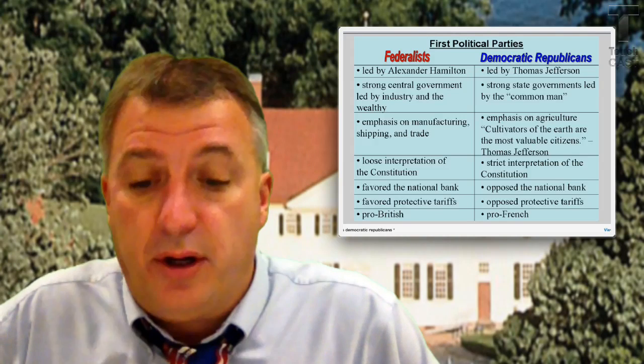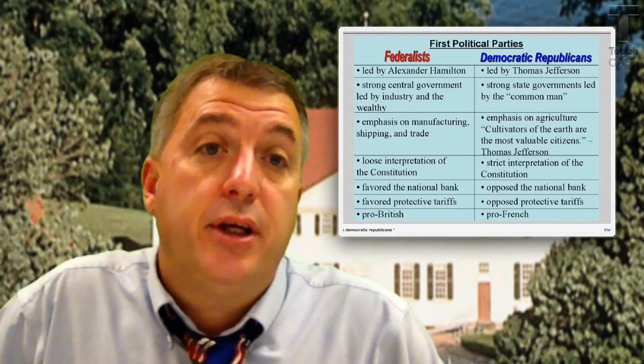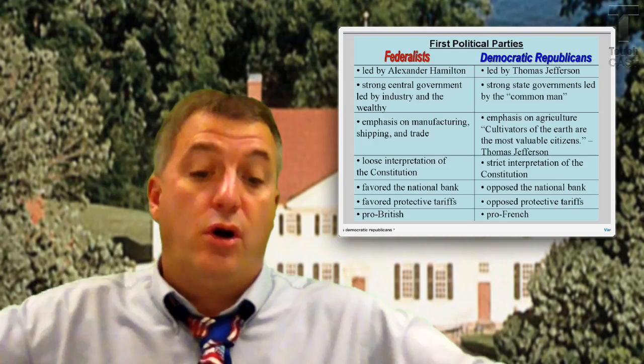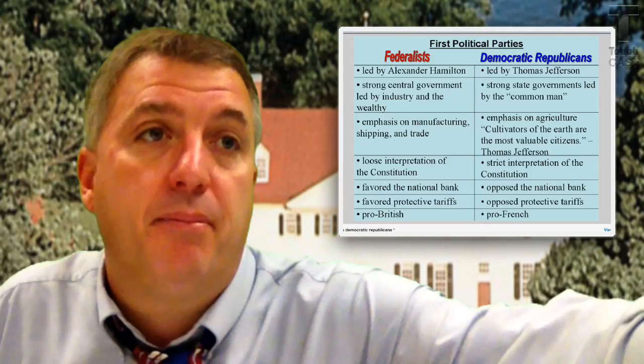We have the first political parties that are going to rise out of this. Okay, Washington's going to side with Hamilton. Jefferson's going to resign from his cabinet, and Congress will pass a law creating the first BUS. I'm going to stop there, and then we'll pick up in just a second.